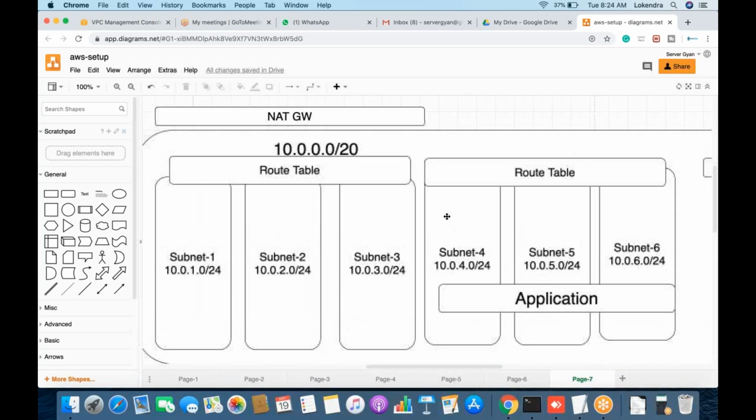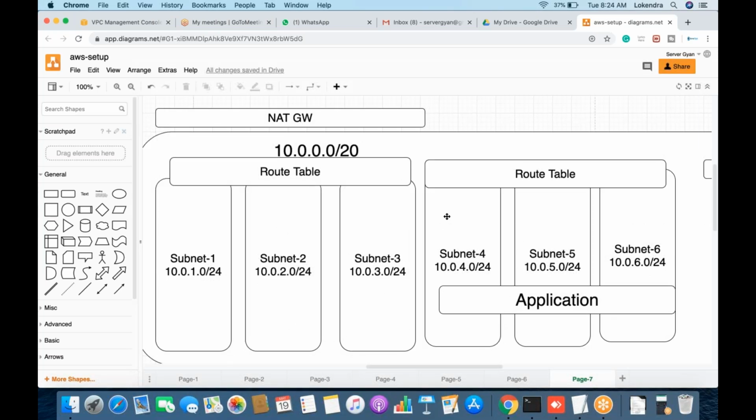Fine. I have one question. How can we configure that one subnet can access only one subnet? Can you explain? Subnet 4 can access only subnet 3. Where can we configure it?